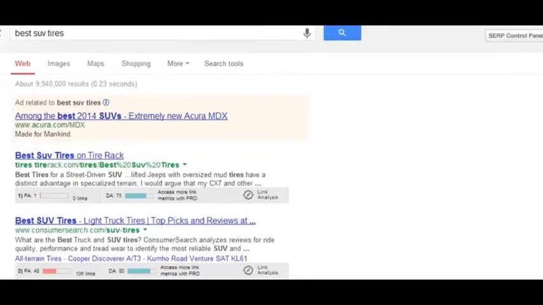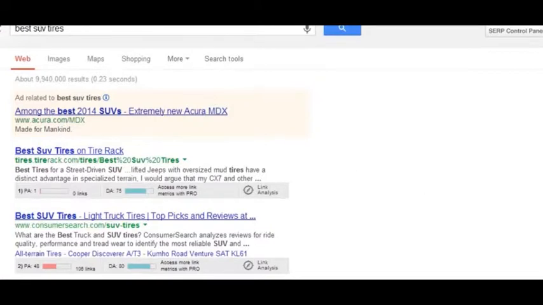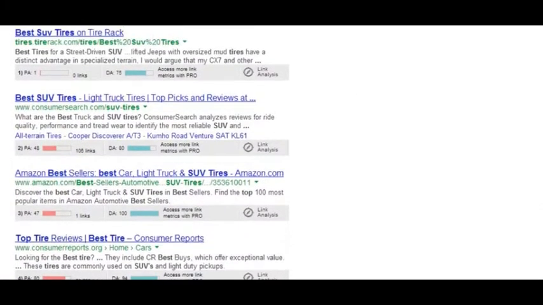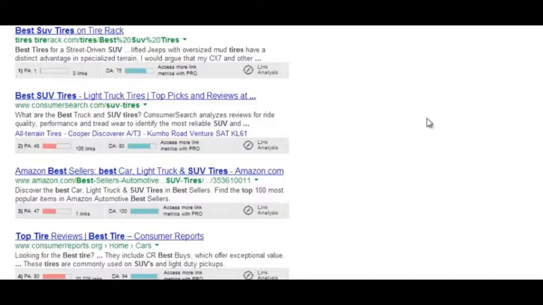So the obvious first step is to search for the keyword in Google and see what's already ranking on the front page. And to evaluate the strength of your competition, I recommend having the Mozbar SERP overlay installed, which I discussed in a previous video. Because what that allows you to do is see the page authority and domain authority of the top 10 results. And we want to use both of those as proxy measures of how hard it'll be to rank on the front page for this keyword.